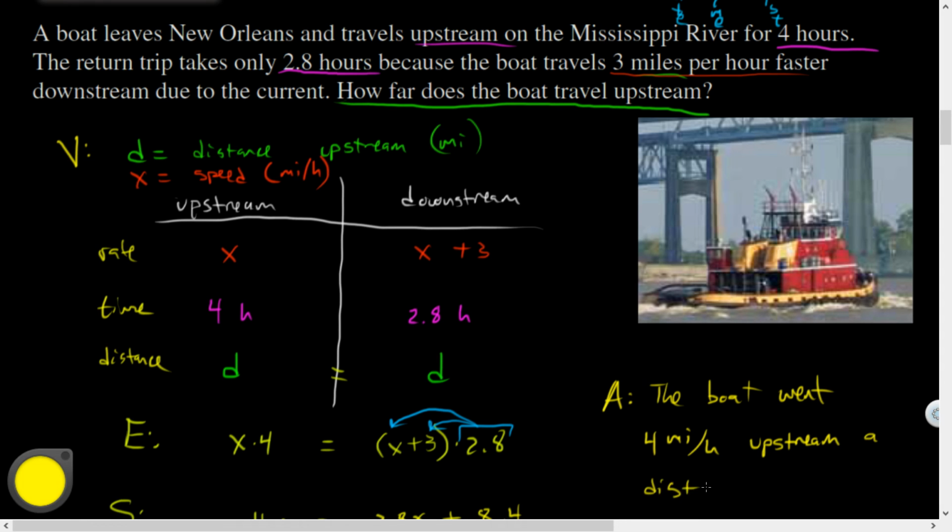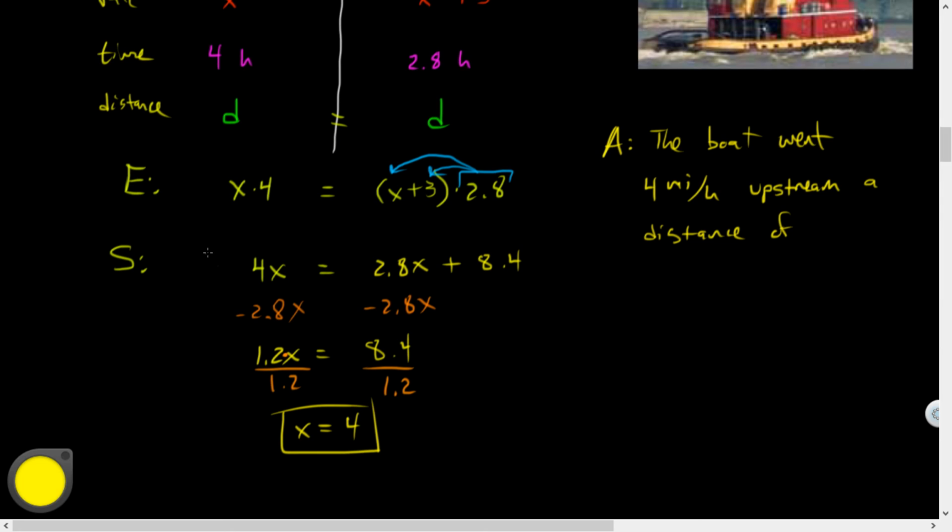How could I find the distance? Rate times time equals distance. So the distance is equal to x times 4, or 4 times x. Oh man, that's tricky. I almost thought I was done, and then I was answering the wrong question, which we found.